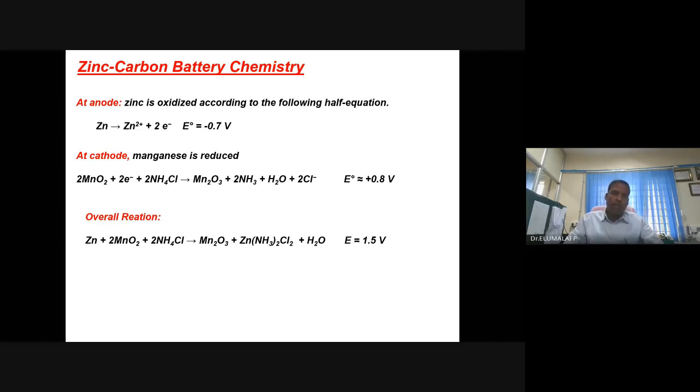You get theoretically 1.6 voltage, practically 1.5 voltage.